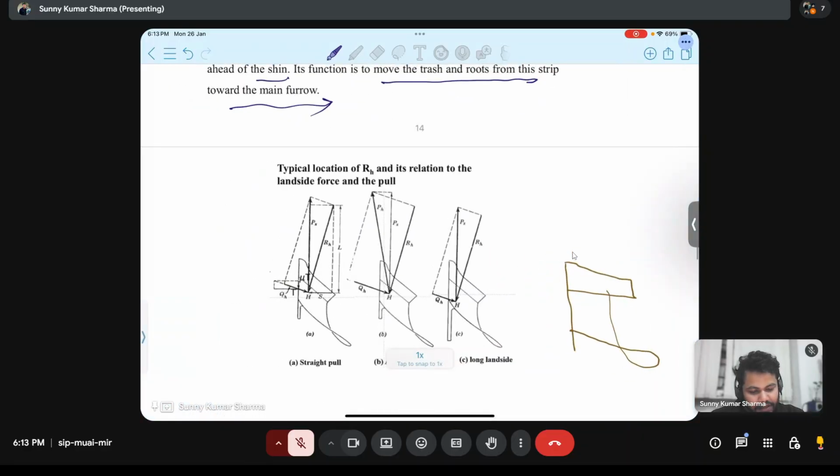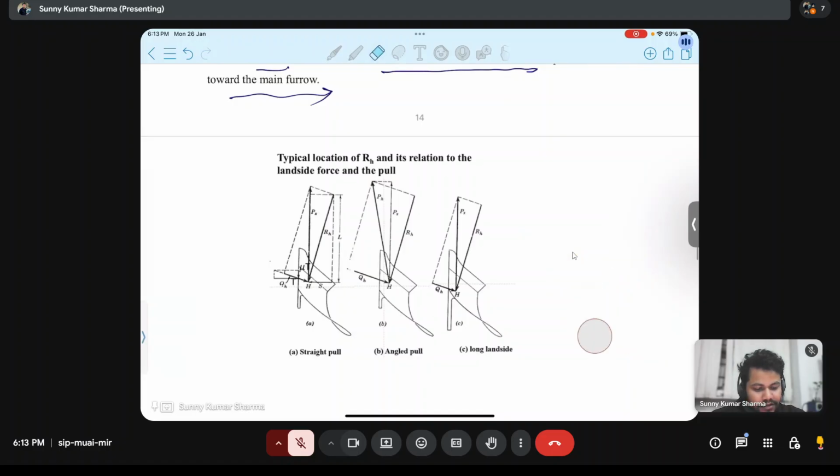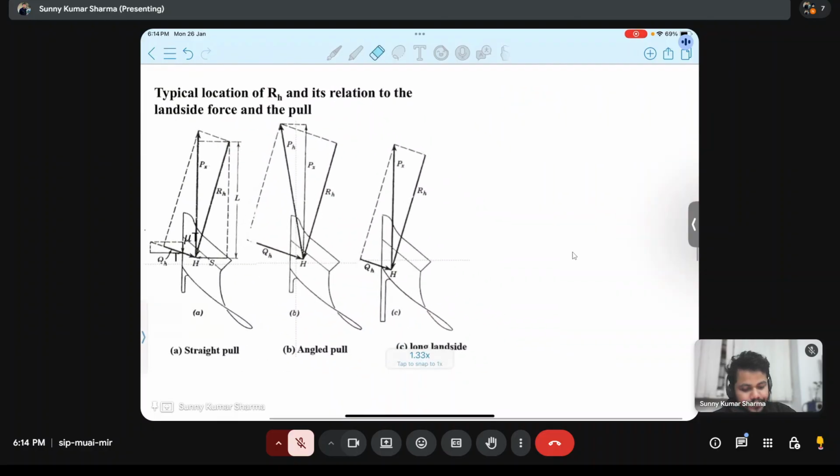Now this will help you in designing, basically for all BTech and other students. This is the main design part of the moldboard plow. If you understand this, your moldboard concept will be very clear.